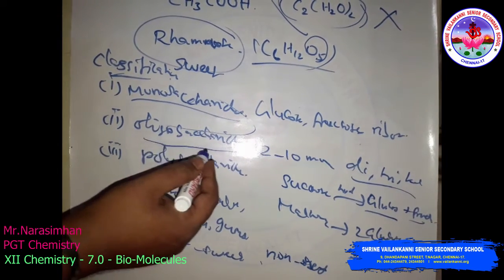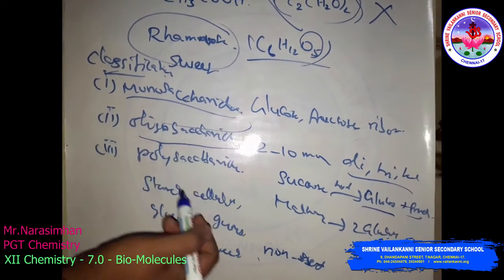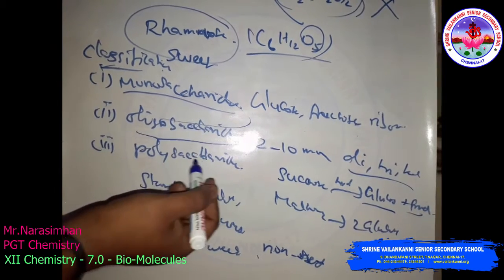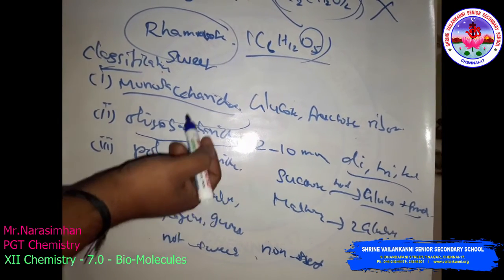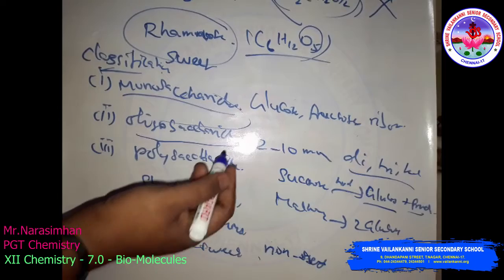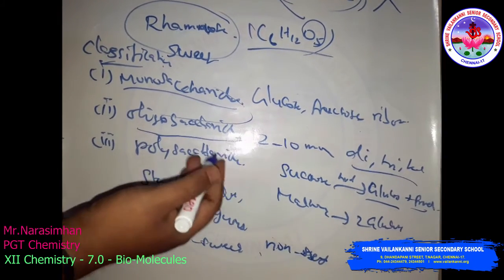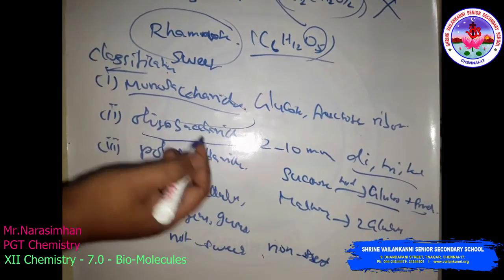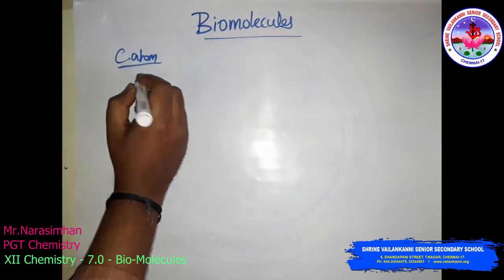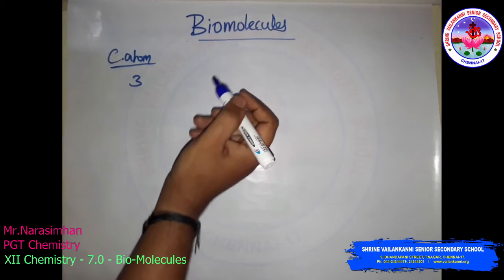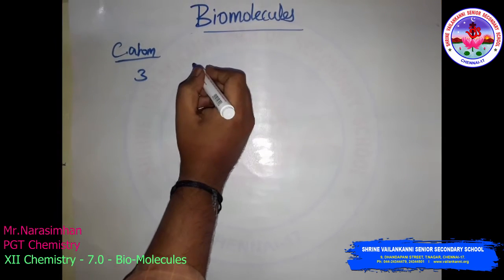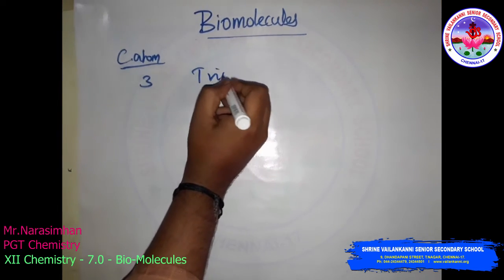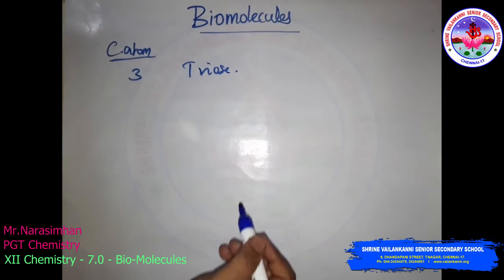Okay. Then we will see the details of the monosaccharides. Monosaccharides are further classified on the basis of the number of carbon atoms. With 3 carbon atoms, the general term is triose.